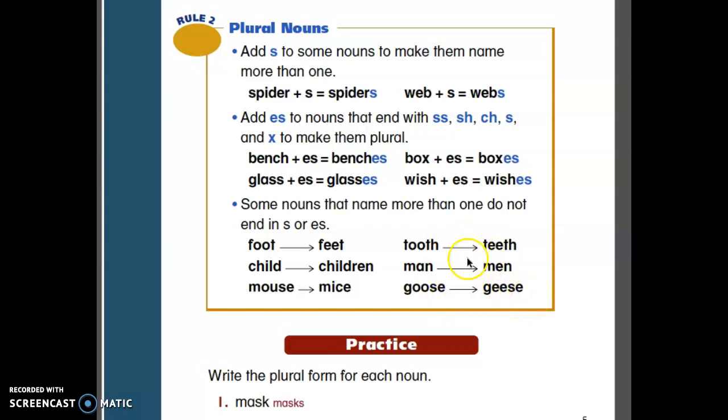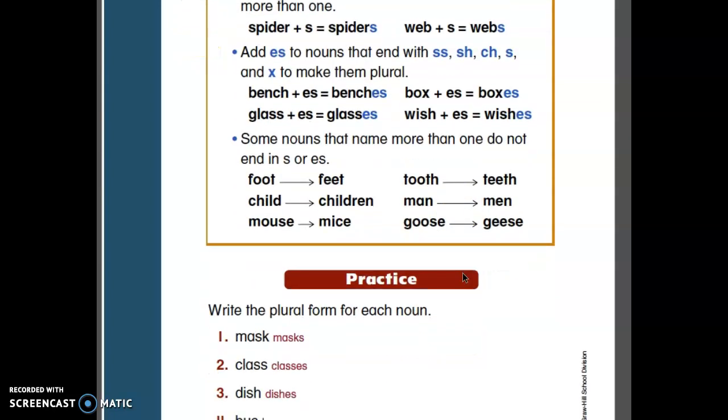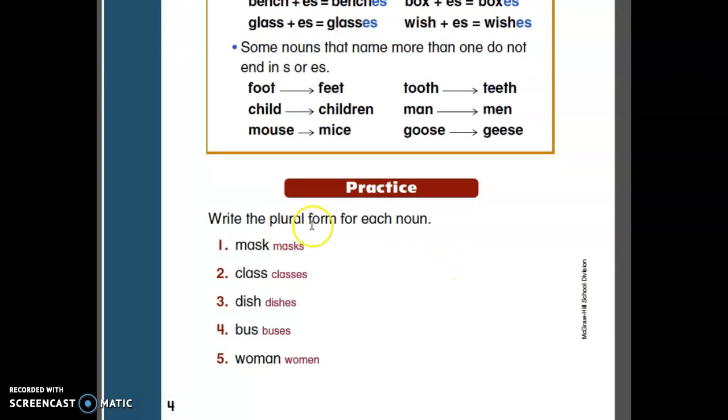Okay, so be careful. There is also sheep. We have a lot of words like that. So we want the plural form for each noun. Mask, so you have the corrections, you have the answers, but you can learn like that as well. Mask, masks. That's not easy because we have SKS, masks, masks.